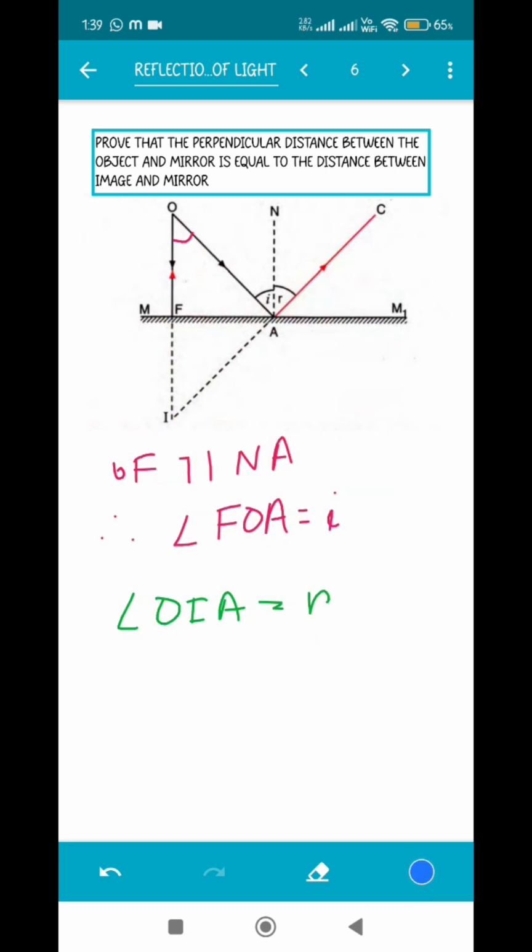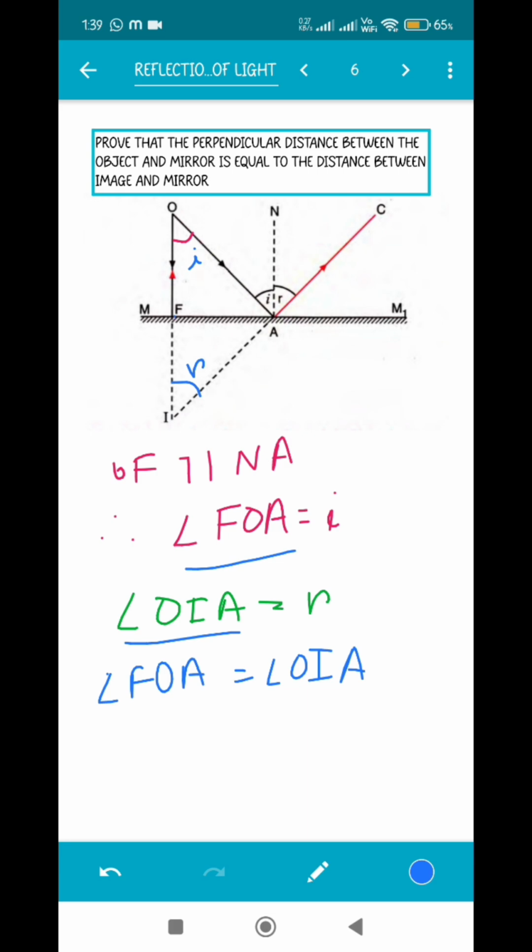So if this angle is I, this angle is I and this angle is R, we know according to the laws of reflection angle I is equal to angle R. That means this angle and this angle, they are equal to one another. So let's write angle FOA is equal to angle OIA. The reason is by laws of reflection.